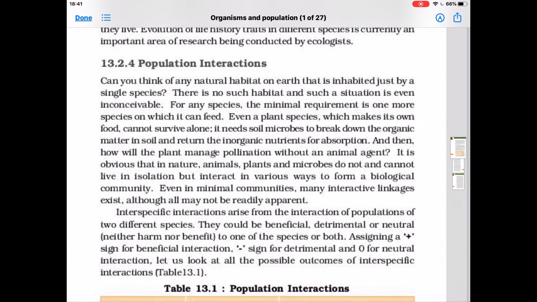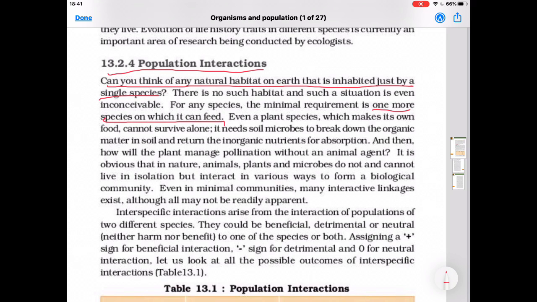Good morning, students. Our today's topic is population interactions. Can you think of any natural habitat on Earth that is inhabited just by a single species? There is no such habitat, and such a situation is even inconceivable. For any species, the minimum requirement is one more species on which it can feed.